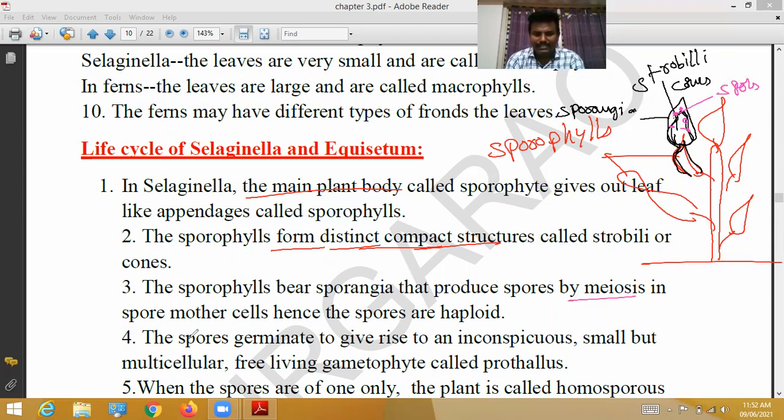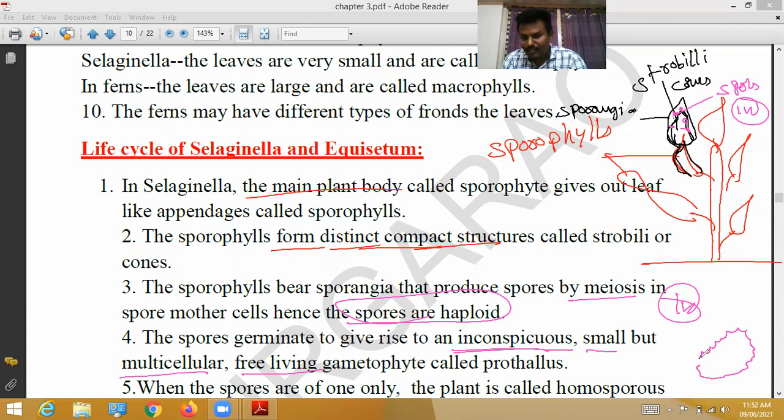Those spores are produced by meiosis in the spore mother cells. Hence, spores are haploid. These haploid spores germinate and give rise to a small, inconspicuous, multicellular, free-living gametophyte. That is called prothallus. When the plant produces only one type of spore, it is called homosporous.